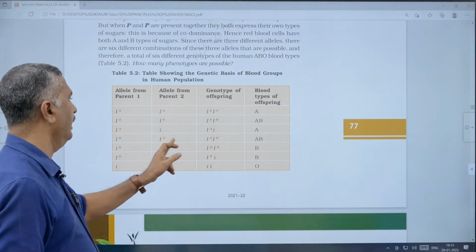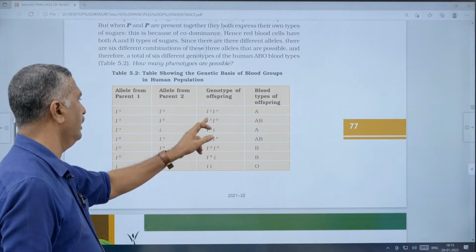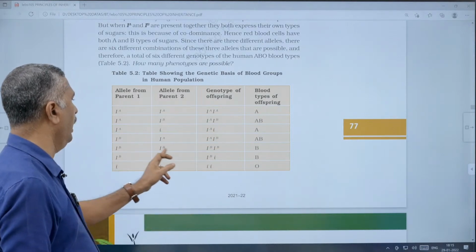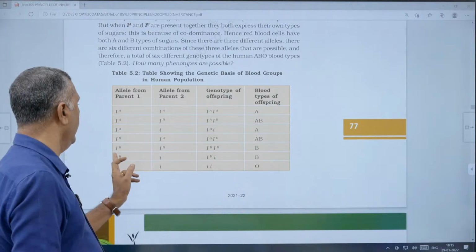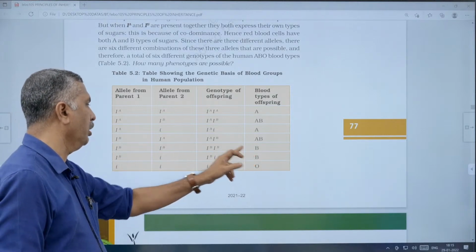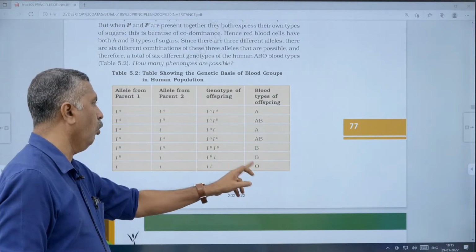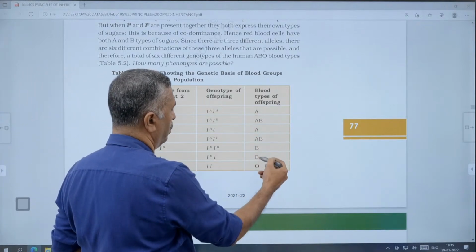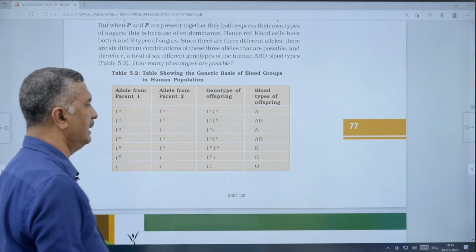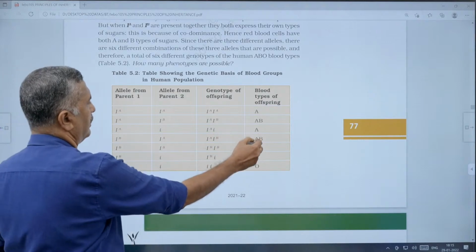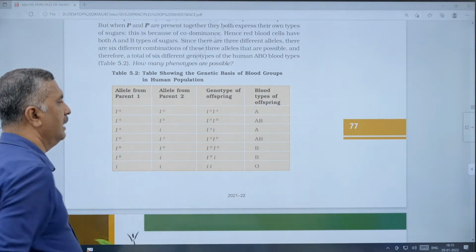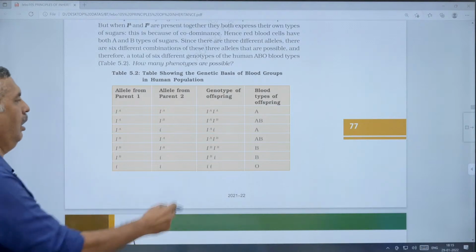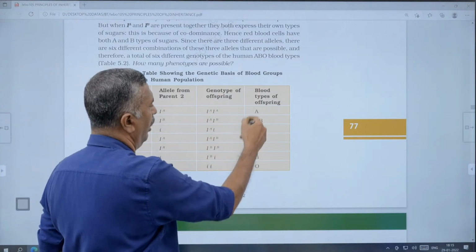Then I^BI^A is the same as I^AI^B, the same genotype we already noted. Then I^BI^B is another genotype. Next I^B i is also the B group. Then small i i will be the O group. Here there are 2 A group, 1 AB group, 2 B group, and 1 O group. There will be 6 genotypes, because AB is the same, only 1 genotype. So there are 6 genotypes and 4 phenotypes.